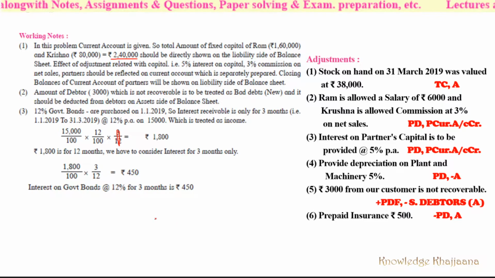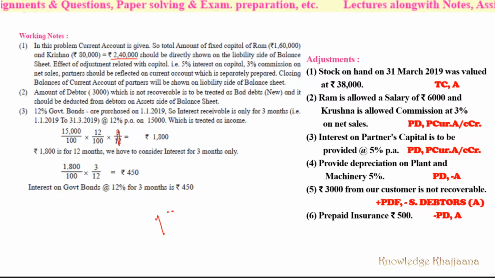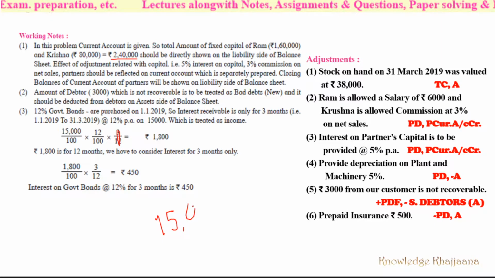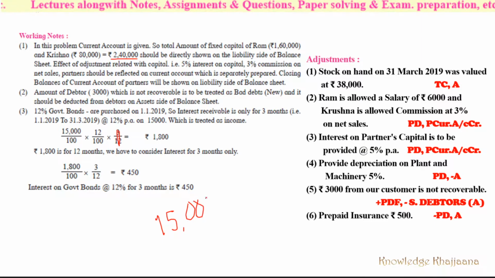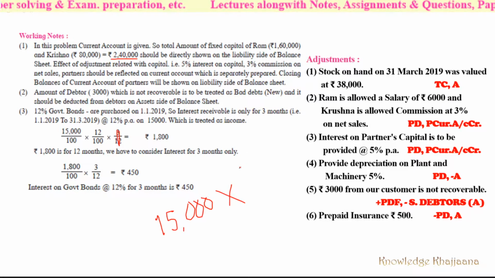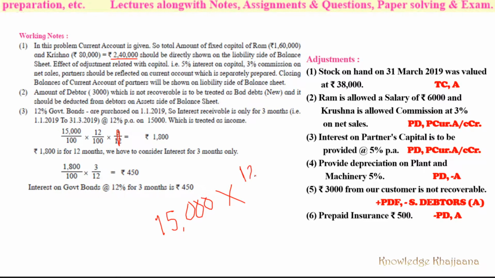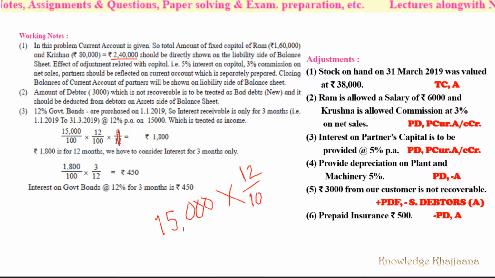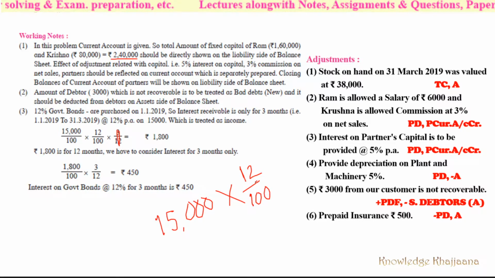Remember the simplest calculation as I showed you. 15,000 was the amount of the bonds, right? Again, I am showing you. 15,000 is the amount of the bonds. Okay, and what is the rate of the interest on the bonds? It is 12%, right? 12% means 12 upon 100. And the bonds were purchased just 3 months ago. So we can get the interest of 3 months only.